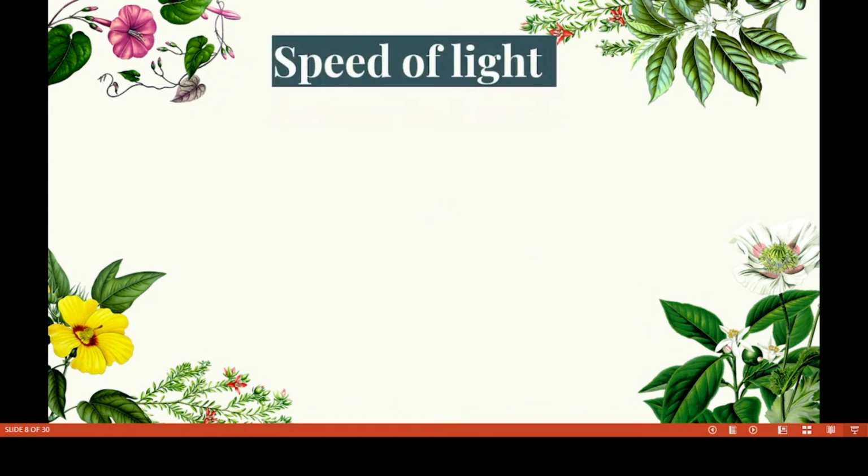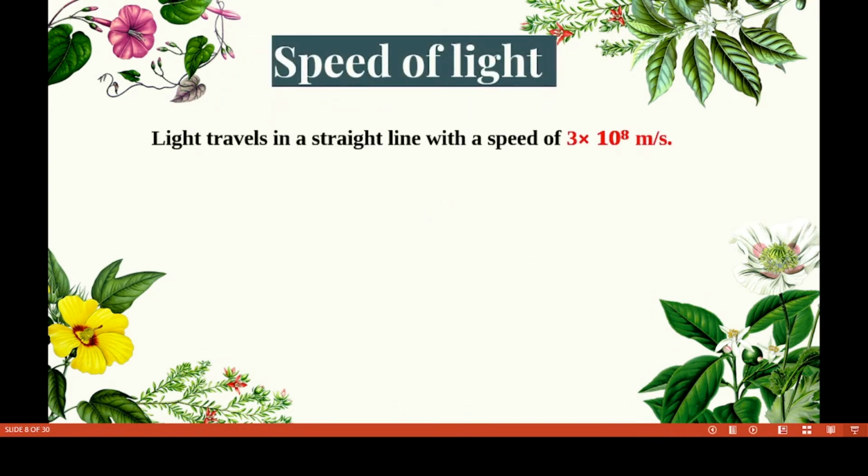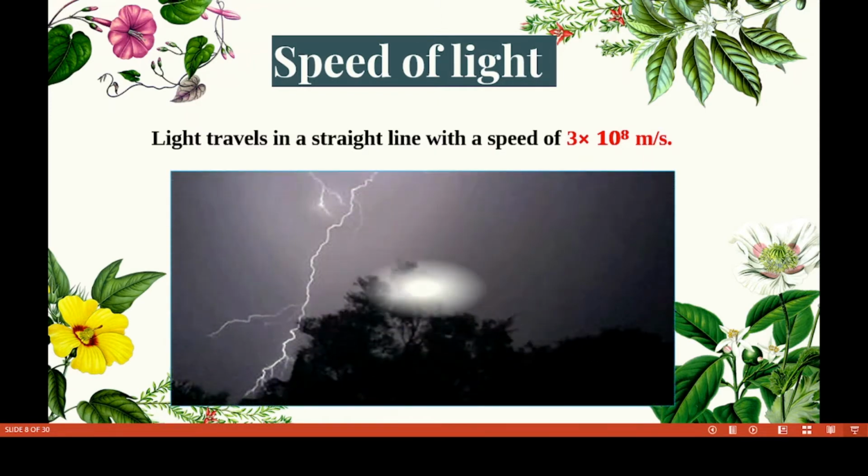Now we have to see the speed of light. Light travels in a straight line with a speed of 3 × 10^8 meters per second. Have you seen this? Thunder and then lightning. Lightning travels very fast.